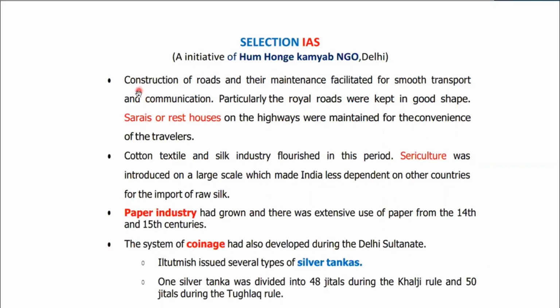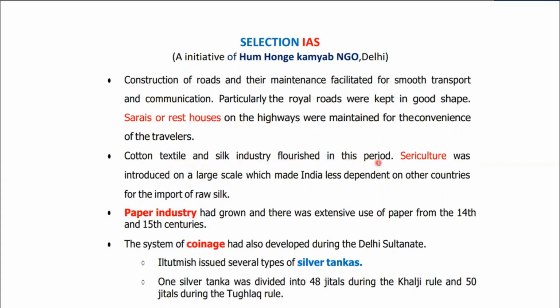There were different constructions of roads and their maintenance facilitated smooth transportation and communication. Particularly the royal roads were kept in good shape. They also built sarais. Sarais were basically rest houses on highways. Cotton, textile, and silk industry flourished in this period.